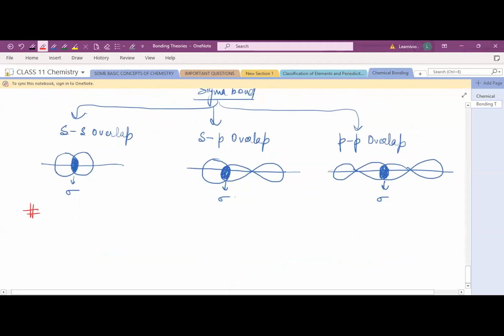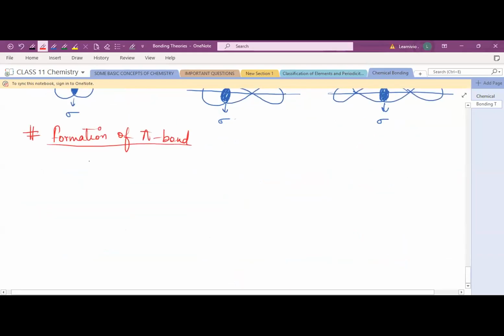Okay. Next, write down the formation of pi bond. Pi bond is formed when there is a lateral or sideways overlapping. Side overlapping of atomic orbitals, then only the pi bond is formed.